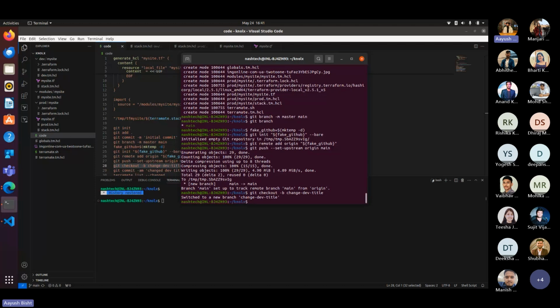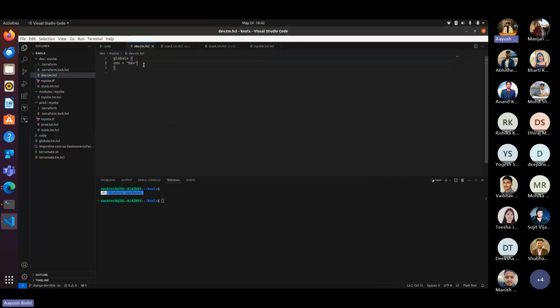Here's where the interesting things come. Let's suppose we want to override my site title only in the dev environment. What we can do is go inside our dev environment, and inside that we can write title, "This is dev". So we made changes only in the dev environment.